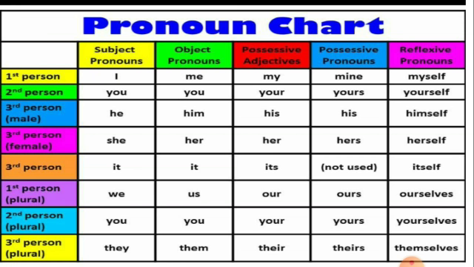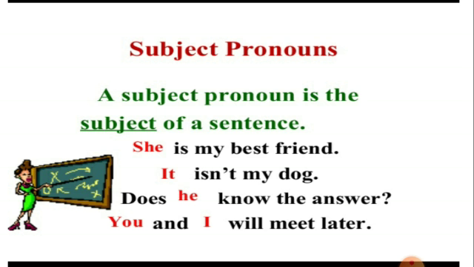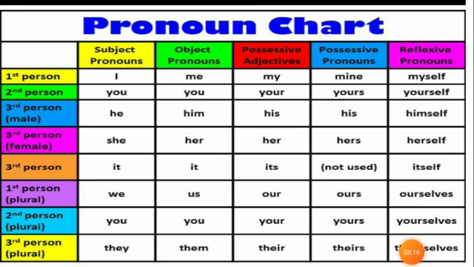In the second person, in the subjective you, objective you. In the second person, possessive adjective becomes your, and in the possessive pronouns, it becomes yours and yourself.